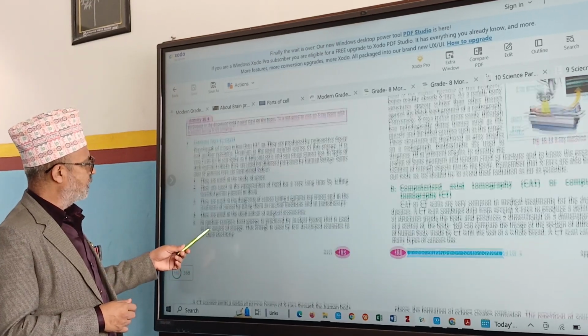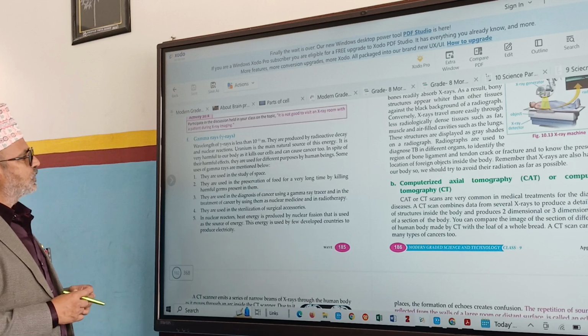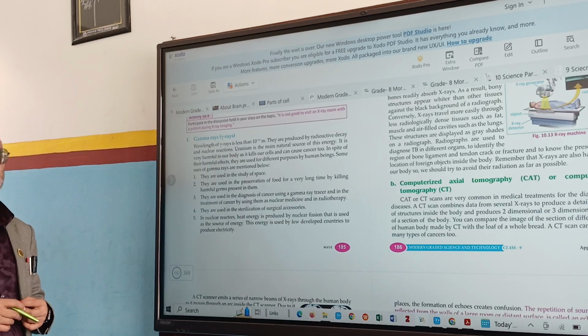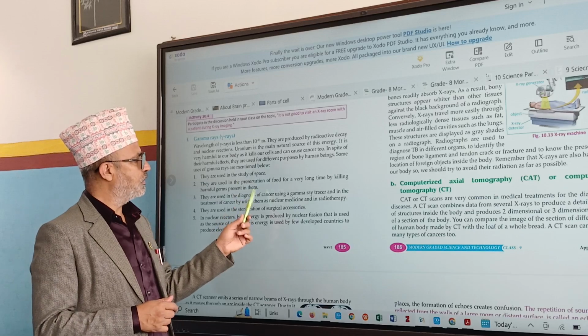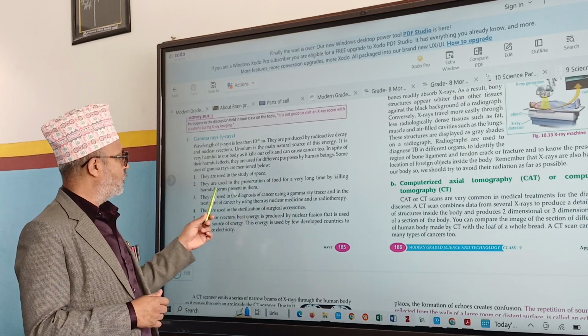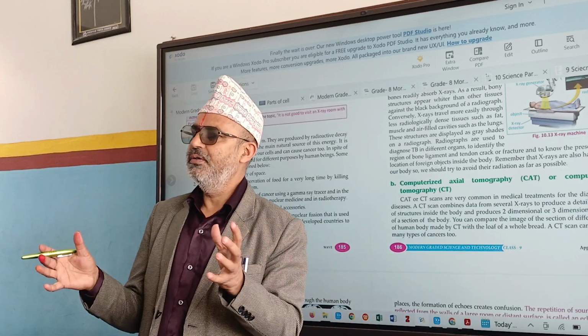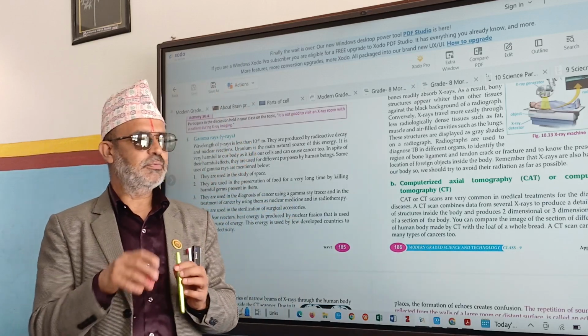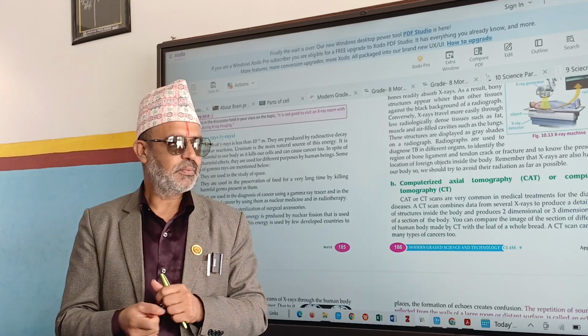Here are some of the uses of gamma rays. What is the first one? They are used in the study of space. Outer space can be studied. They are used in the preservation of food for a very long time by killing harmful germs present in them. So if you want to preserve the food, first of all what to do? That food must be treated with gamma rays. Gamma rays are supplied to it.